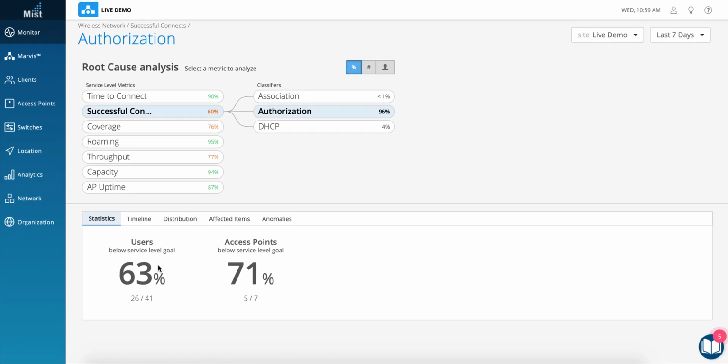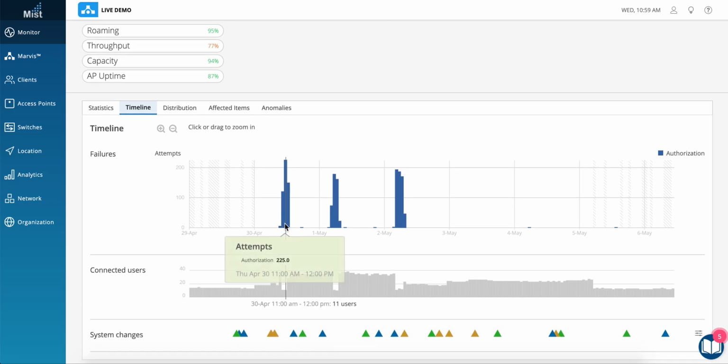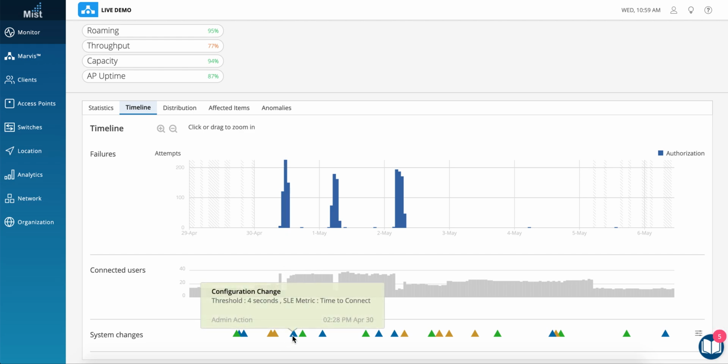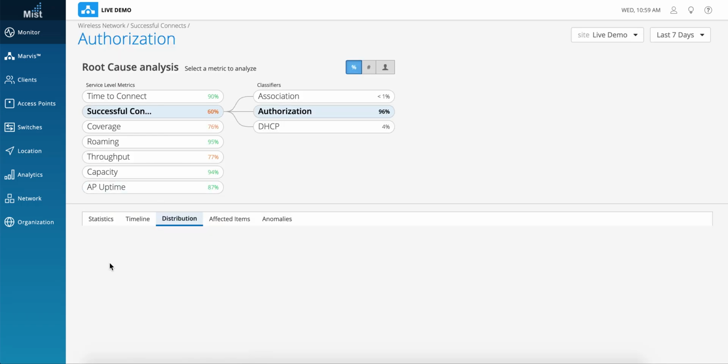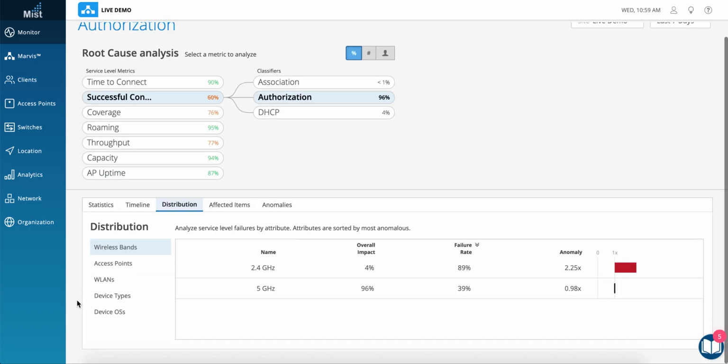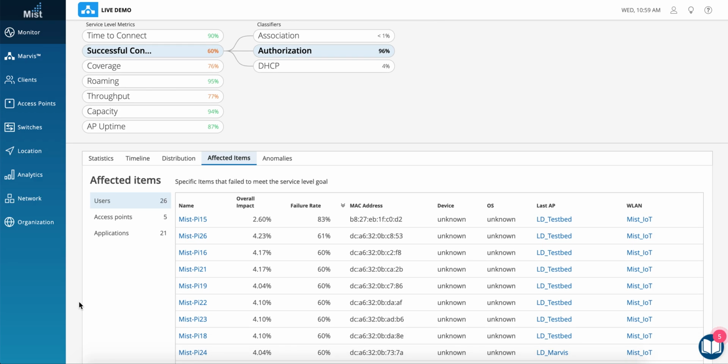Here we can see how the problem is distributed across the users, across the access points, and we can see the timeline of the distribution of errors, the time during which the maximum error was occurring. And it also shows at that particular time, was there any config changes made or was there any optimization done by the network? So this kind of helps in further troubleshooting. And we can also see the distribution of the errors across the access points, WLANs, device types. And we can also see the most affected items in terms of users, access points, and application.